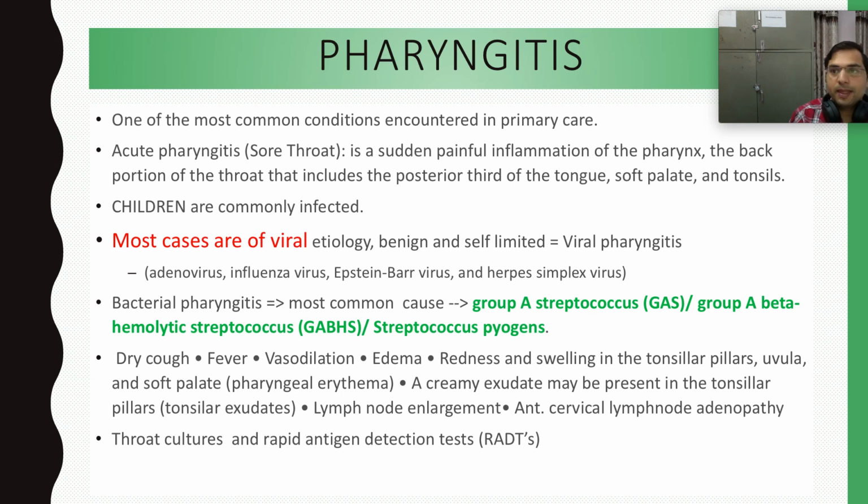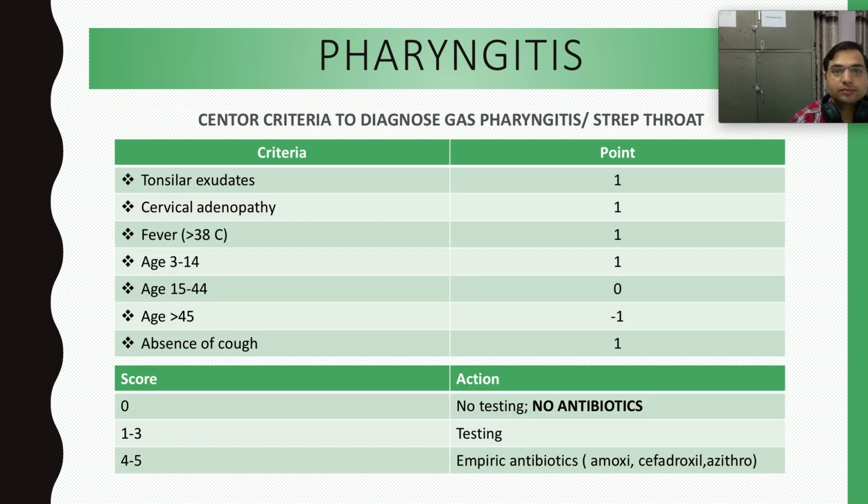We take a swab and take a sample from the tonsillar region and send that for culture, and we see the bacteria in it. And also there are rapid antigen detection tests. We have rapid kits in which within a few minutes we can identify the bacteria with the help of the antigen over it. So throat culture and rapid antigen detection tests are the investigations.